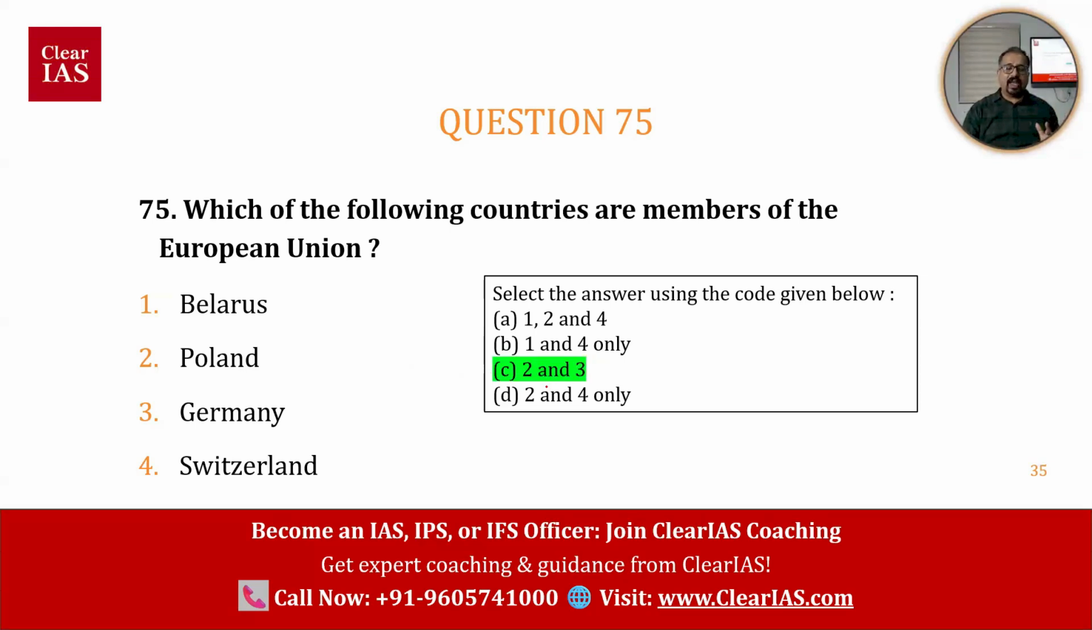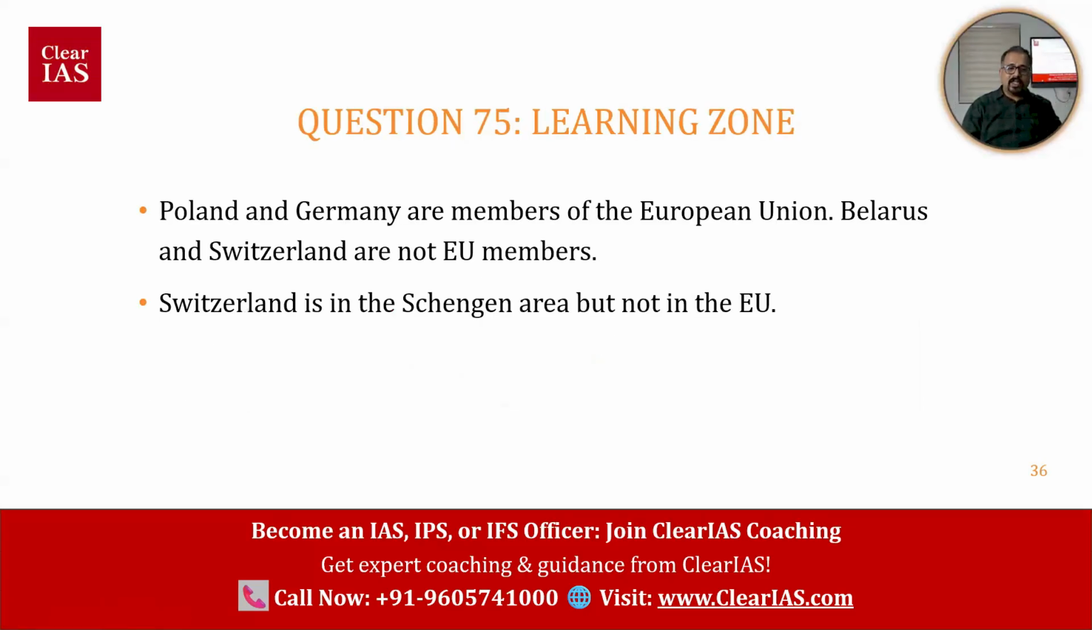If you have a basic idea regarding foreign relations, international relations, you will be able to answer this. So Poland is part of the European Union. Germany is part of the European Union. Poland and Germany are members of the European Union. Belarus and Switzerland are not European Union members. Switzerland is in the Schengen area, but not in the European Union. Poland and Germany, European Union.